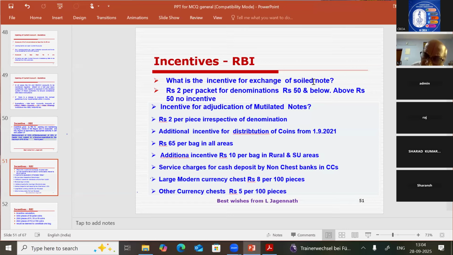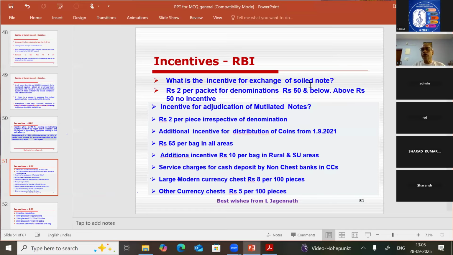Soiled note exchange is not only for the bank customers, it is for the general public also. If you are not going to do it, what is the penalty the bank has to pay? We will see in the next slide. Okay. So what is the incentive for exchange of soiled notes?